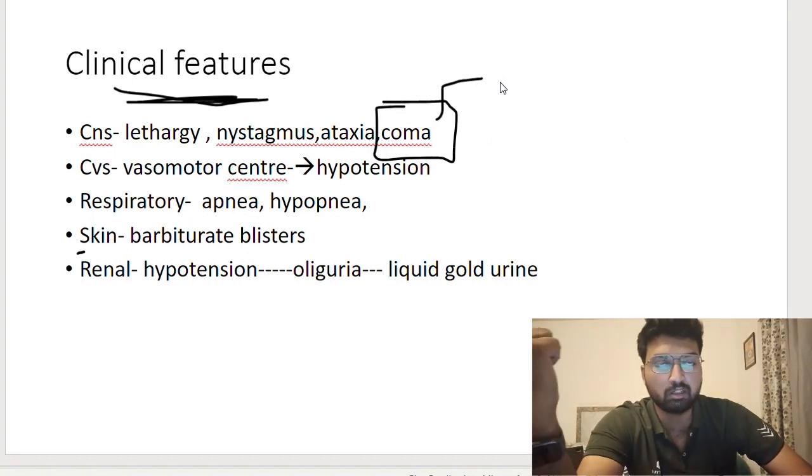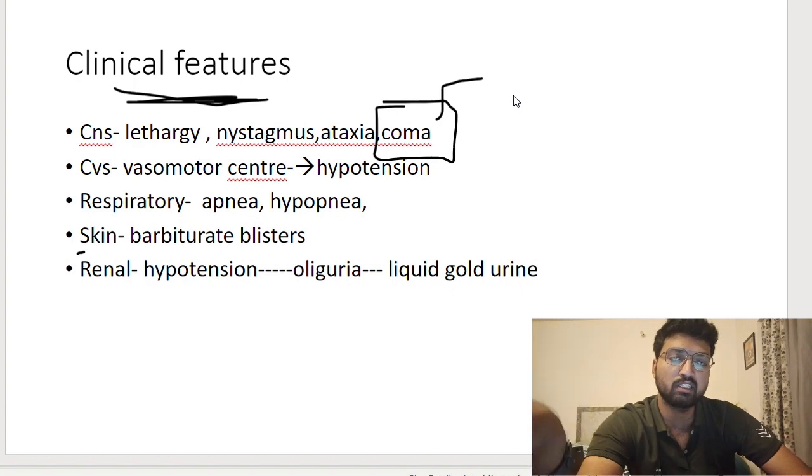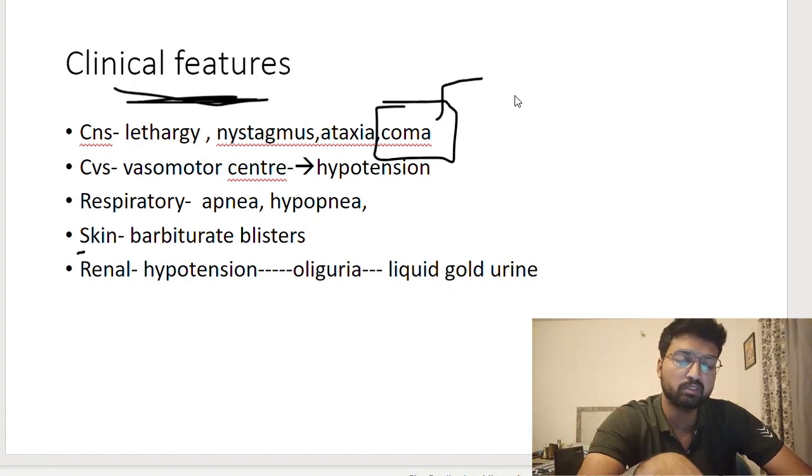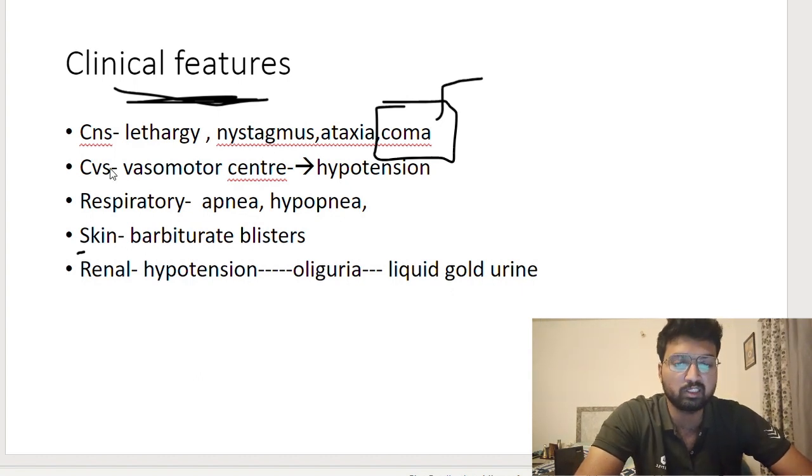If you see benzodiazepine, there will be only miosis. If you see organophosphorus, there will be only miosis. But here there is both miosis and mydriasis. In the CVS there will be action on the vasomotor center, so there will be hypotension. The respiratory center will be affected. There will be apnea and hypopnea.